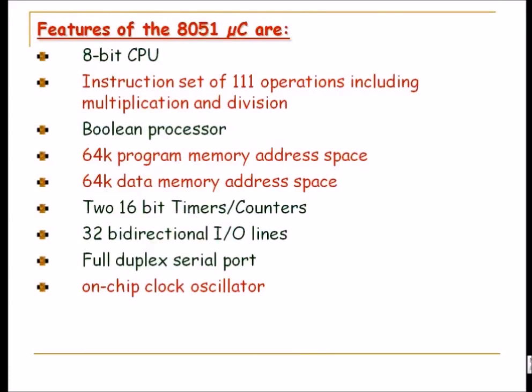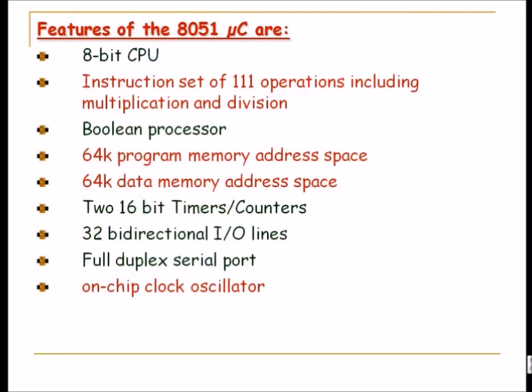These are 32. So depending upon your applications, you can decide whether you need this, because this 8051 is a 40-pin chip. So you can decide whether you want a 40-pin chip which consists of 32 bidirectional I/O lines, or you can have some 20-pin chips. There are different 20-pin chips also available, wherein you normally have 15 or 14 or 16 I/O lines available. In case of 8051, however, it is a 40-pin chip, and there are 32 bidirectional I/O lines available, which you can program as an input or as an output depending upon your real-world requirement.